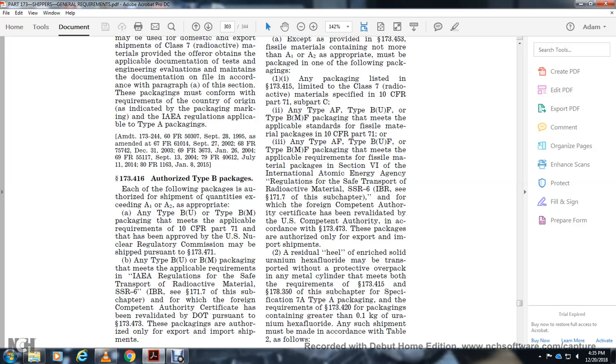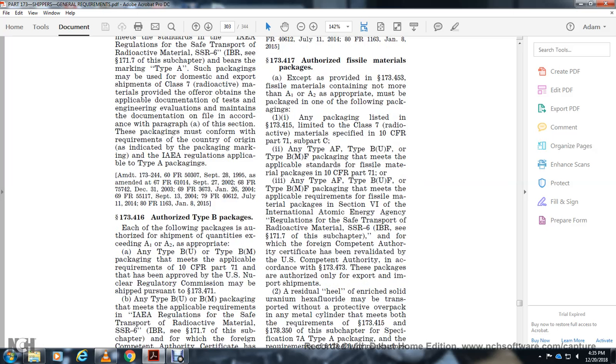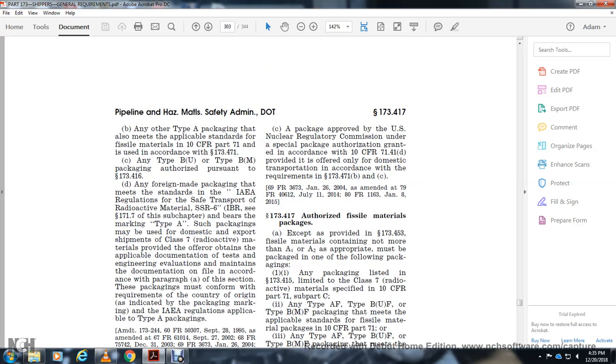Any type BU or BM packaging made for the applicable requirements of the IAEA Regulations for the Safe Transport of Radioactive Material, SSR, for which the following component of the authority certificate is related with the DOT pursuant to 173.473, with the packaging authorized and any other export or import shipping. Package approved by the U.S. Nuclear Regulatory Commission for the specific package authorized, granted in accordance with Title 10 CFR 71.41(d), that provided the offer of the domestic transportation in accordance with the requirements of 173.471 B and C.